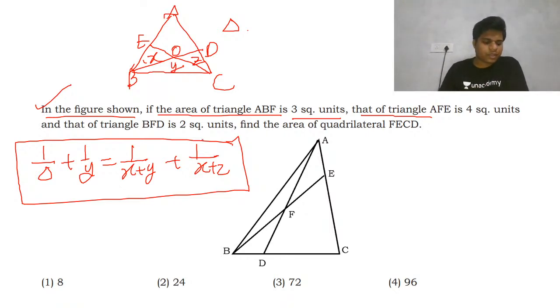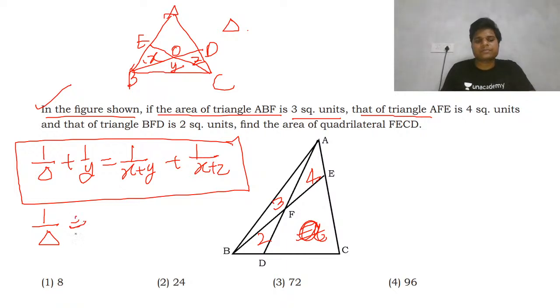Okay, fine. So now if we apply this same thing here, we know this ABF is 3 and AF is 4, and this is 2. If this is there and we need to find this area, take this area as A that we need to find. If we can find the area of this triangle, then we can subtract this and we can get this. So we can find the area of the triangle using this relation.